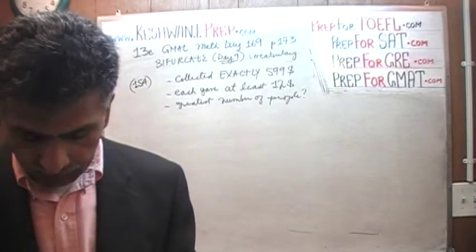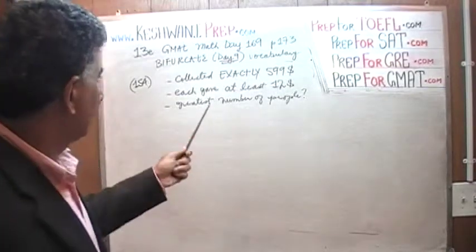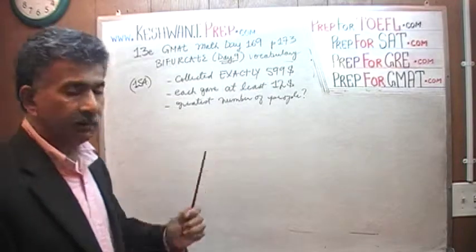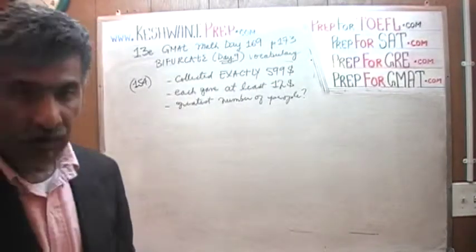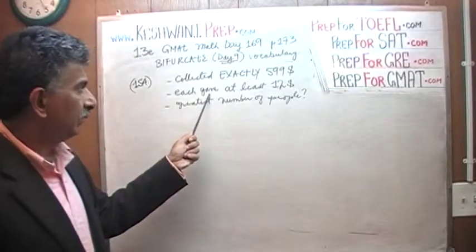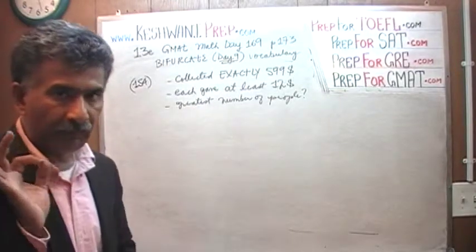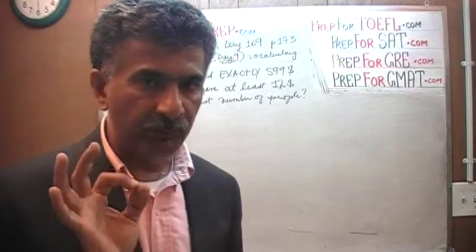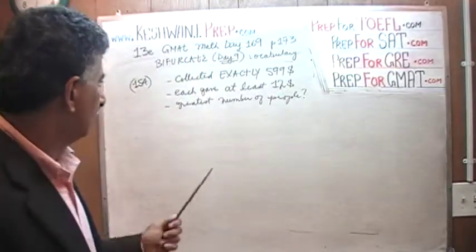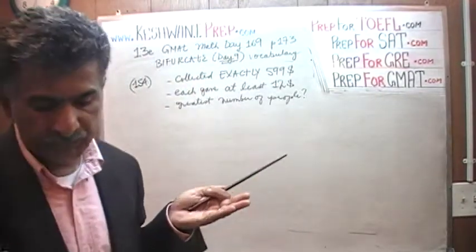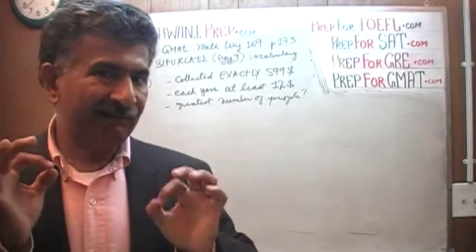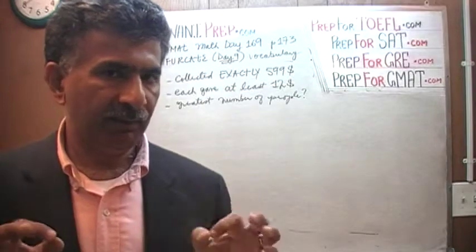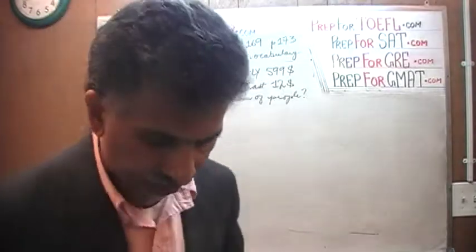It says that a club collected exactly $599 from its members. We are told that each member contributed at least $12, a minimum of $12. Everybody gave a minimum of $12, some gave more than that, obviously. The question is, what is the greatest number of people in the club that is possible, given that we collected exactly $599 and everybody gave at least $12? Let's see what we can do here.